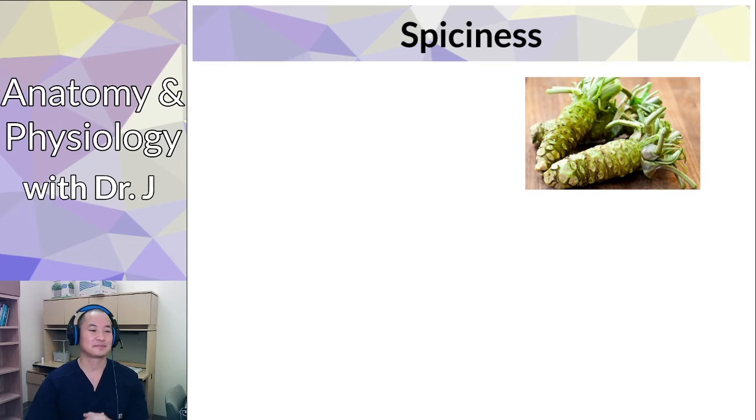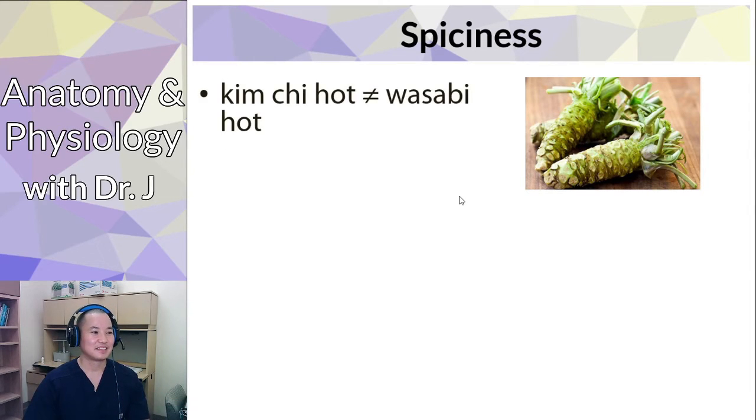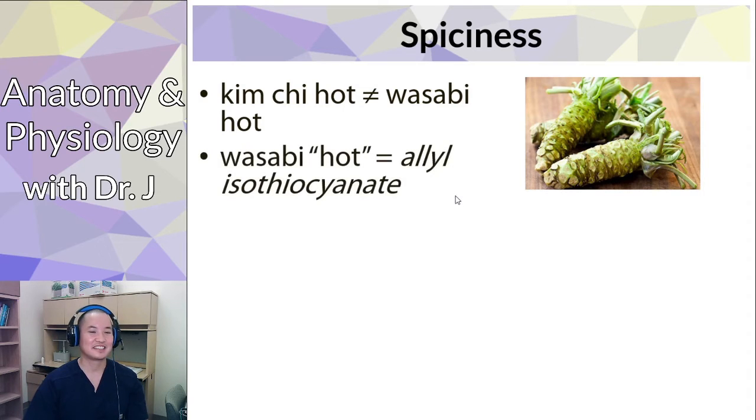Alright, so then spiciness, and what we have here is wasabi. Most of us are used to wasabi as a green paste we see at Genki Sushi or in a little packet. But the kimchi hot is not the same as wasabi hot. Wasabi hot is actually due to a different compound, and this one is a long term, a little organic chemistry, allyl isothiocyanate, but it's a different type of compound.